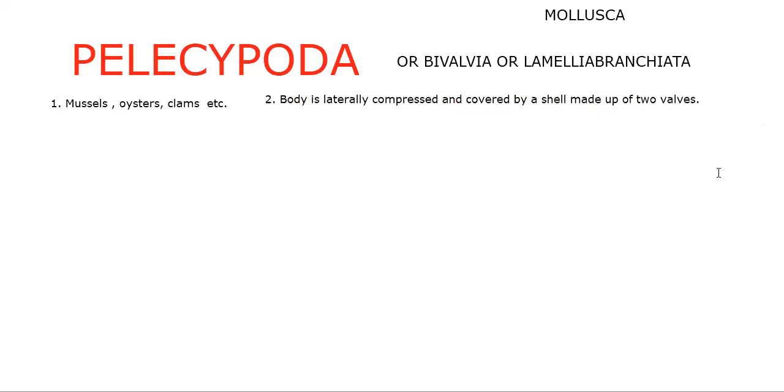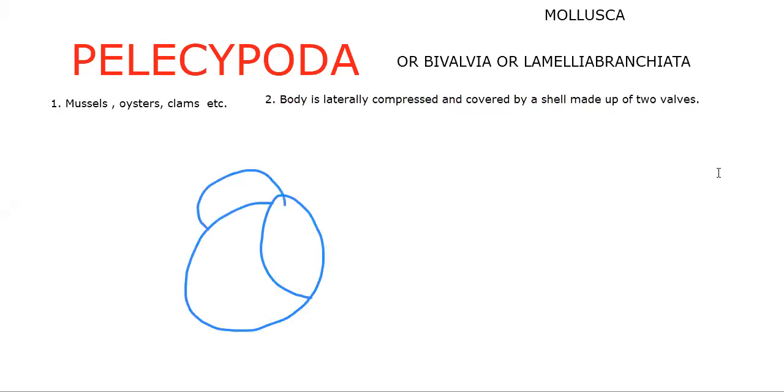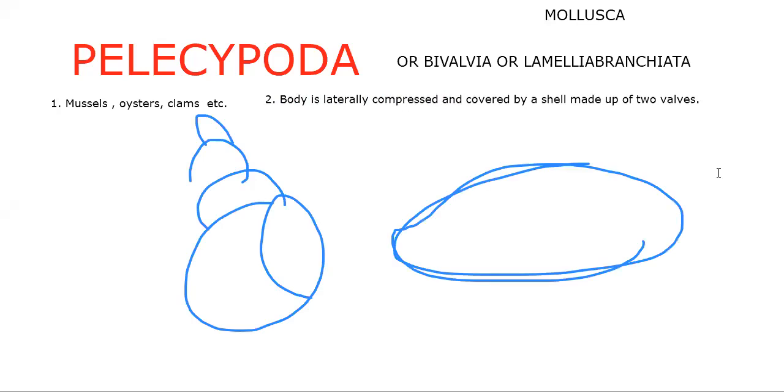So here we need a comparison. In the case of gastropoda, we said the shell is univalvular. Now you see here, these kinds of shells you might have seen, which open like two pieces, like a soap box. I'll show you the opened shell.